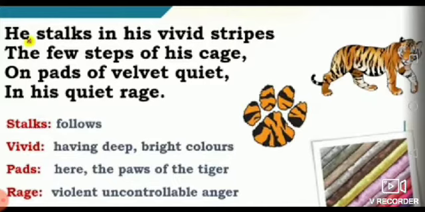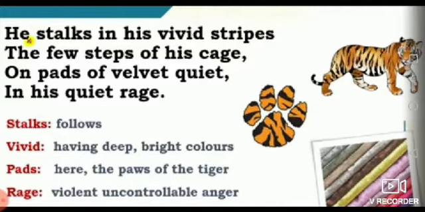Let's see the explanation. Here the poet says that the tiger that is confined in the zoo moves around in the cage under his bright colored skin. He further says that the tiger can take only a few steps because the cage is small and it is not easy to move in it.